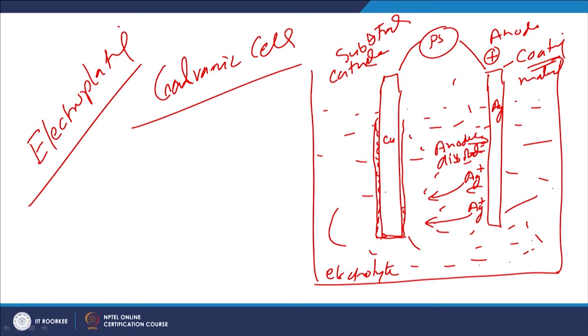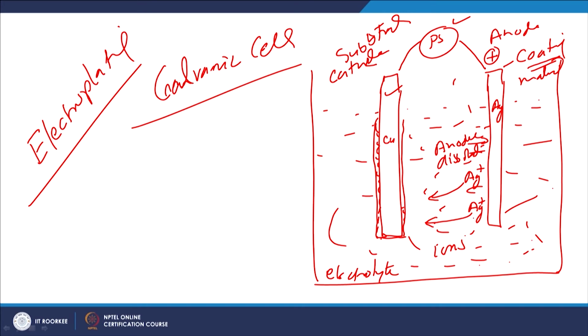So, this is how it works. What are the requirements? A galvanic cell having a suitable power source, one substrate which has to be electrically conducting, and the material to be coated also should be electrically conducting, and then one electrolyte. The electrolyte will of course have the ions of the material being produced.